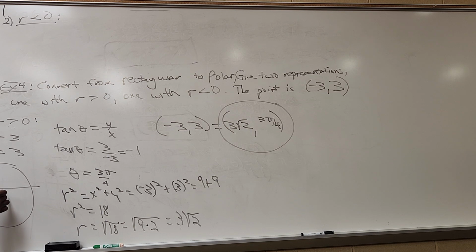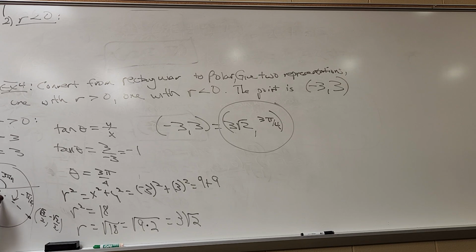quadrant, okay? So again, we had just found out that for theta 3 pi over 4, that's where tangent is negative 1. But also at negative pi over 4, right here, the x-coordinate is square root of 2 over 2. The y-coordinate is negative square root of 2 over 2 from your unit circle. So tangent would be y over x. Tangent is negative 1 at negative pi over 4.